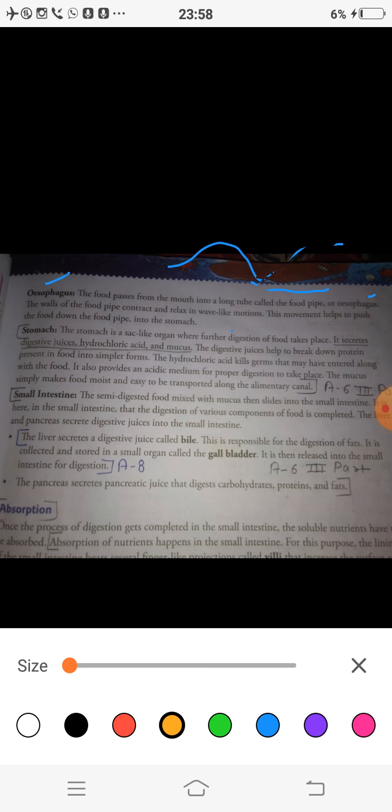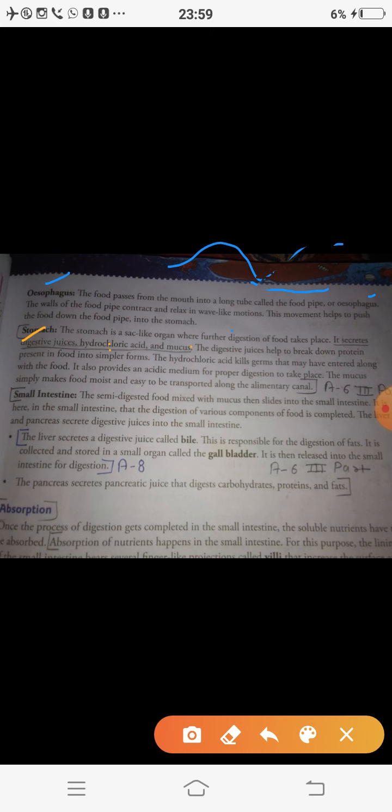Next important organ is the stomach. What is a stomach? The stomach is a sac-like organ which helps in the further digestion of the food. It secretes digestive juices like hydrochloric acid and mucus. What are the two juices that get mixed in our food in the stomach?